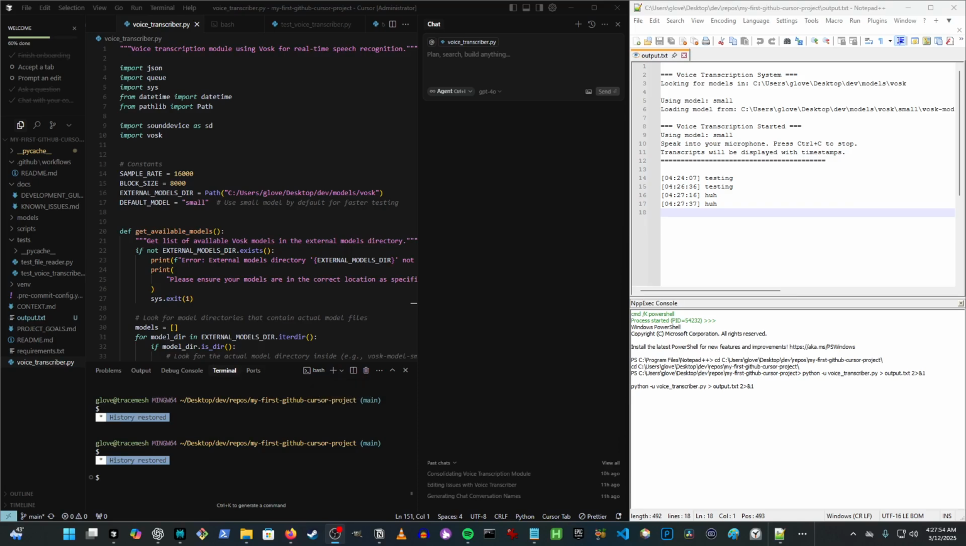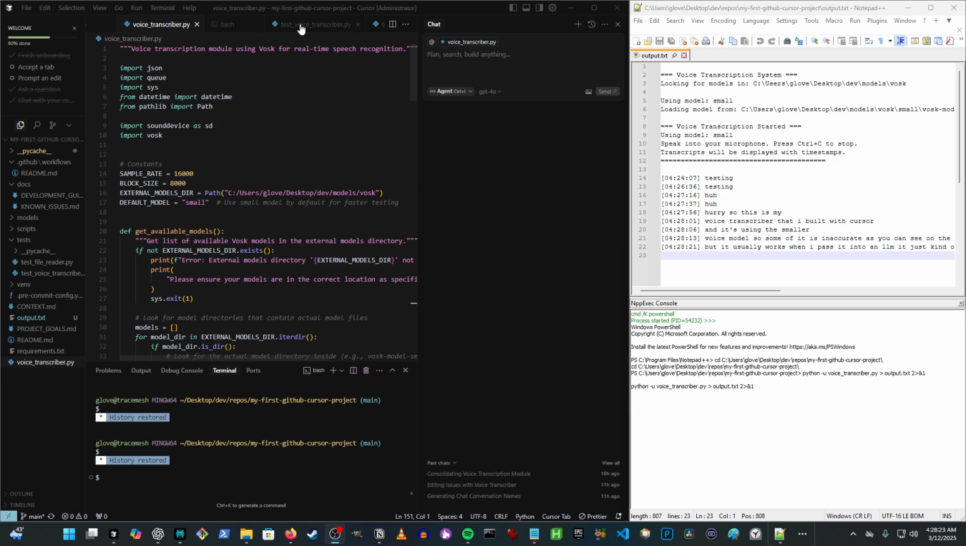All right, so this is my voice transcriber that I built with Cursor, and it's using the smaller voice model. So some of it is inaccurate, as you can see on the right here, but it usually works. When I pass it into an LLM, it just kind of understands what I'm saying.